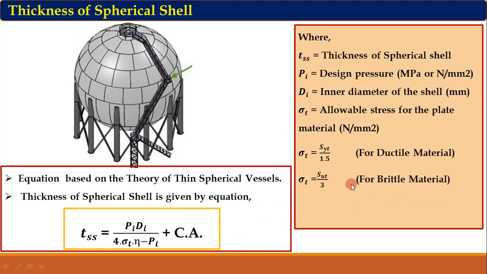Here this 1.5 is the factor of safety for ductile material and this 3 is the factor of safety for brittle material. Eta, weld joint efficiency; Ca, corrosion allowance. So this is the equation of thickness of a spherical shell. We have just written the equations of thickness of a cylindrical shell as well as a spherical shell, and these equations are nothing but modifications of the thin cylinder and thin spherical vessel equations.